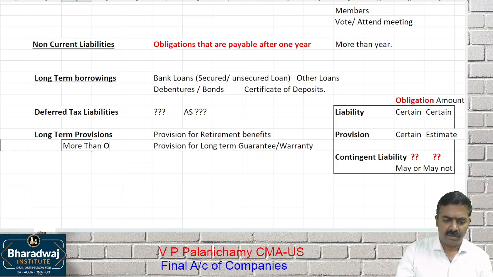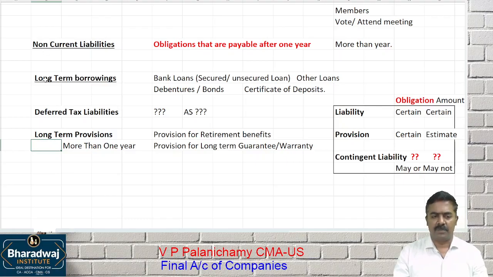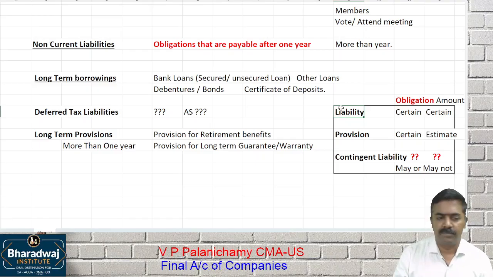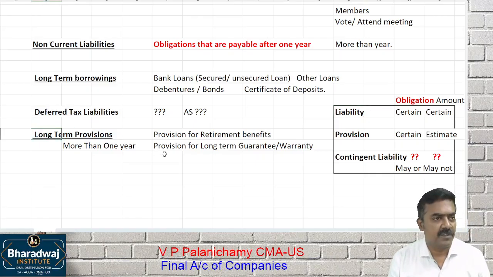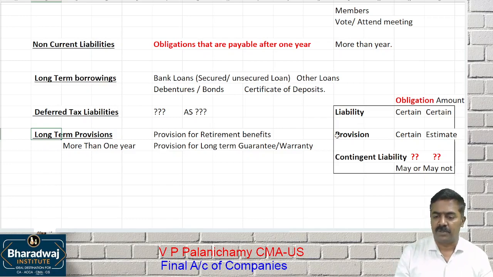An obligation of more than 1 year can create a provision called a long-term provision. Pay attention. Long-term borrowing will come under which head? Liability. Long-term borrowing will come under liability. Deferred tax liability will come under liability. Provision for gratuity and provision for guarantee or warranty given will come under which one?